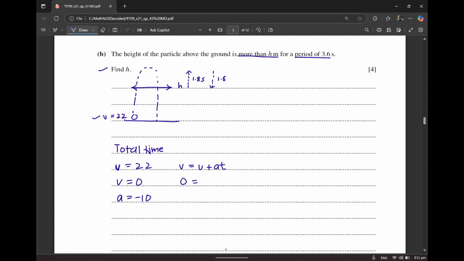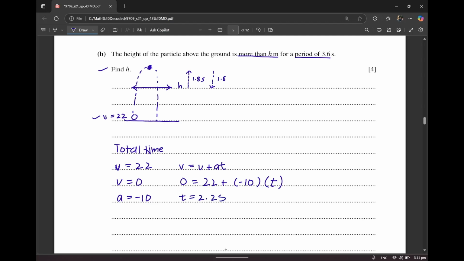v is 0. And I've taken v to be 0 because we're calculating the time that it takes from here to here, and the speed at your maximum point is always going to be 0. So that's why v is 0. u is 22, a is minus 10, and t is something we're trying to find. If you solve for this equation, that's going to be 2.2 seconds.